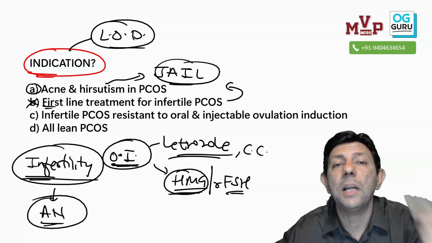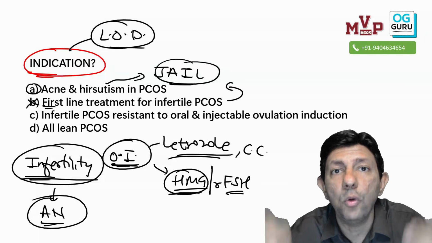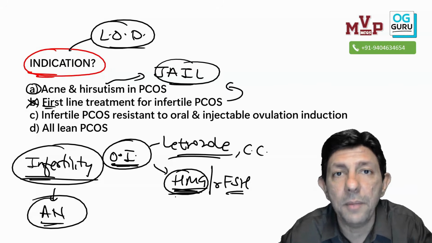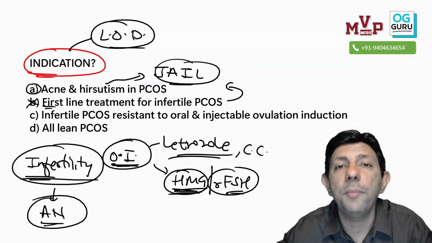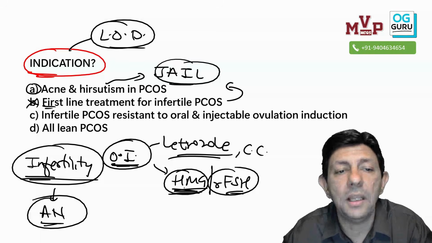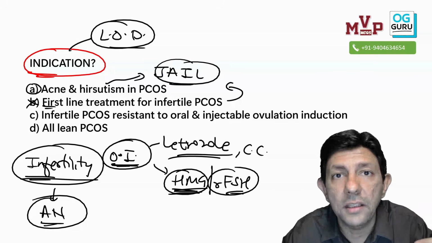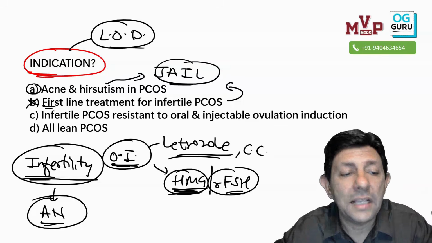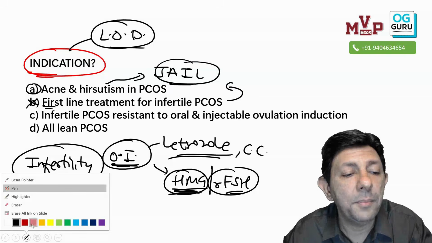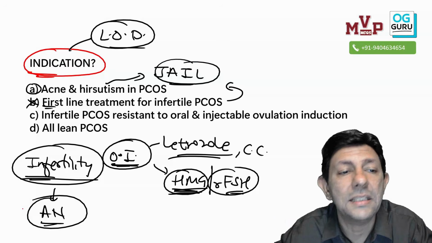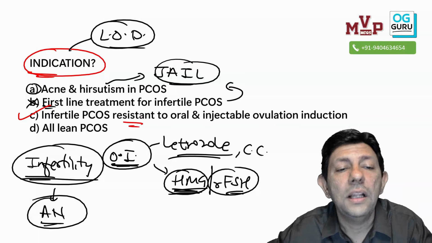Please comment in the chat box, what is HMG? Human menopausal gonadotropin. What is the source of HMG? Please comment in the chat box, I'll tell you the answer there. Recombinant FSH or HMG, both have similar action, and first we always try this. And as a last resort, when the patient is not responding to these medicines, that is when I do this drilling.